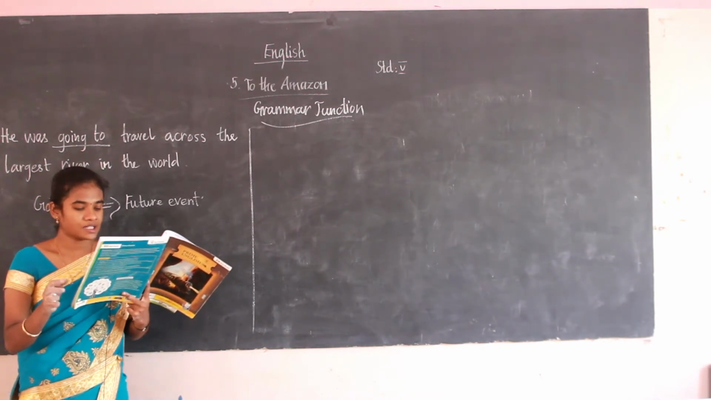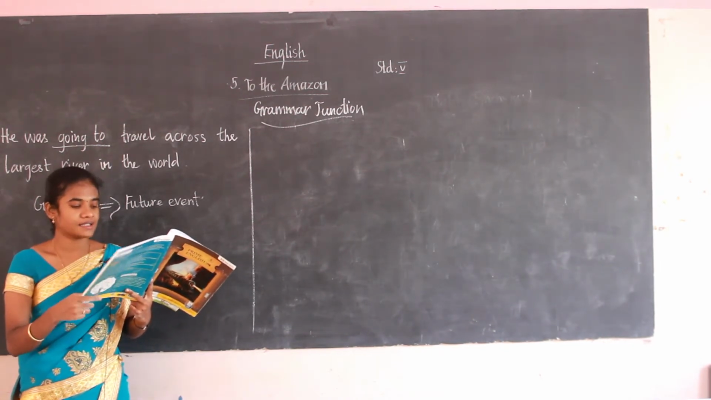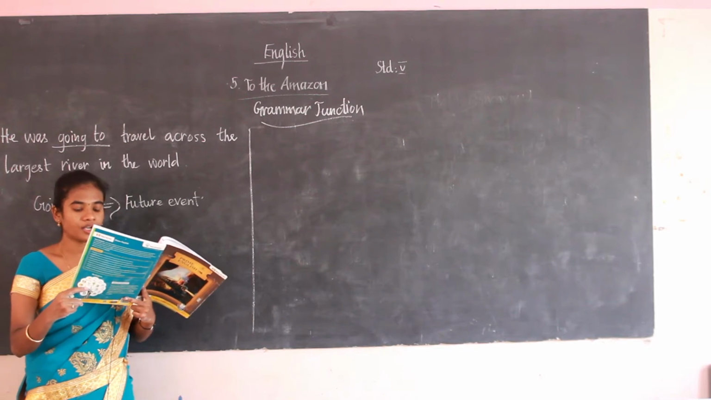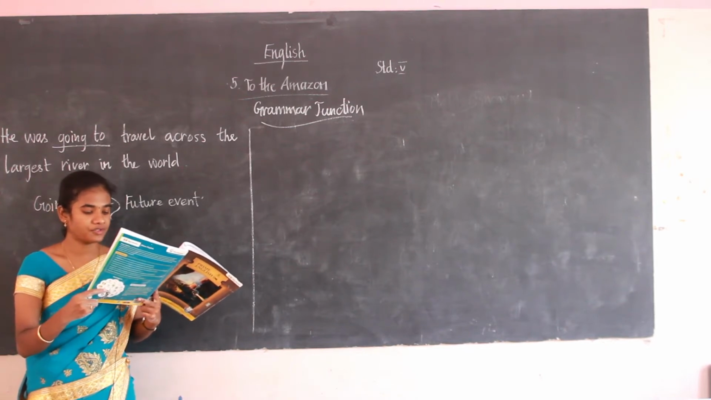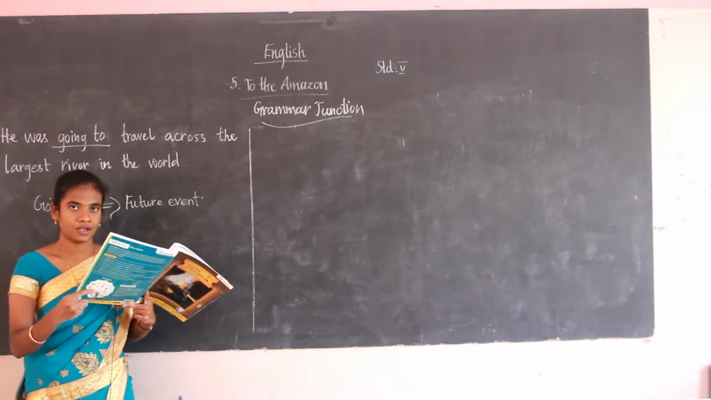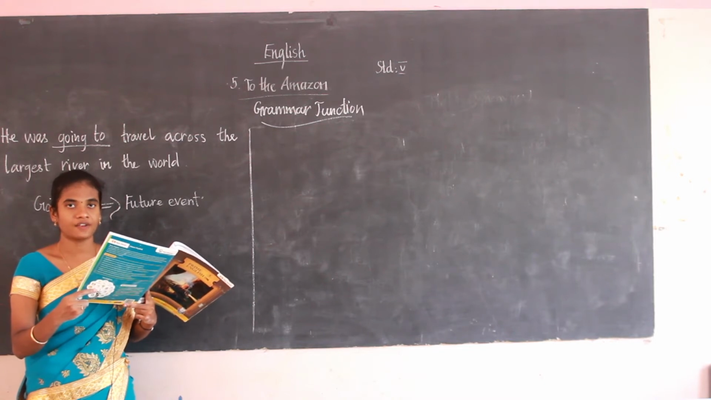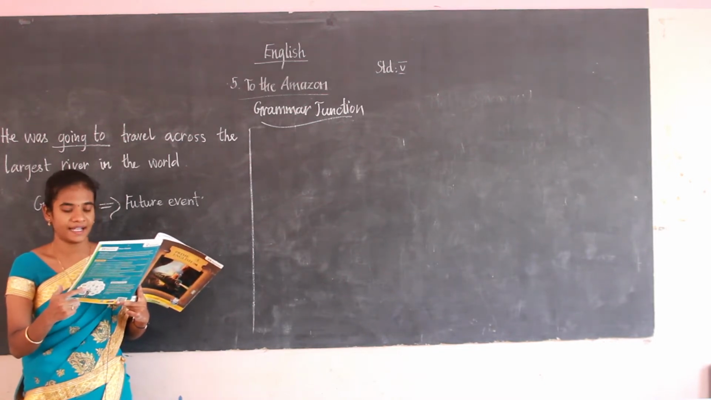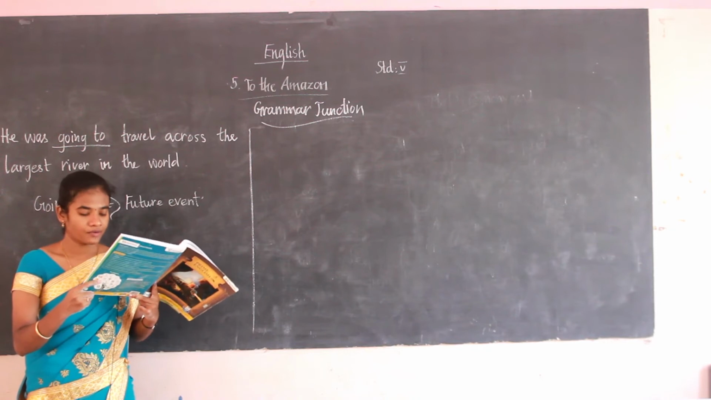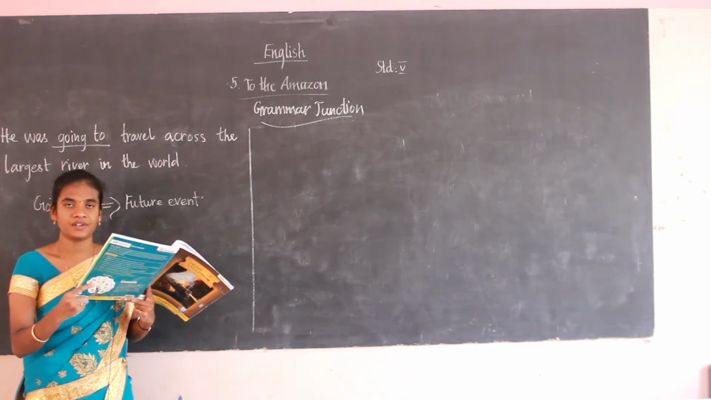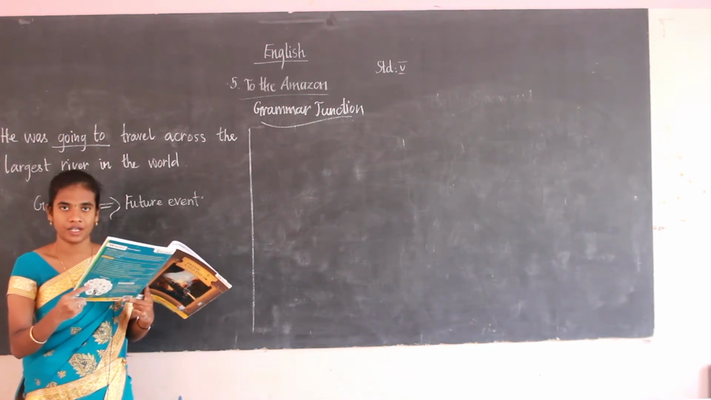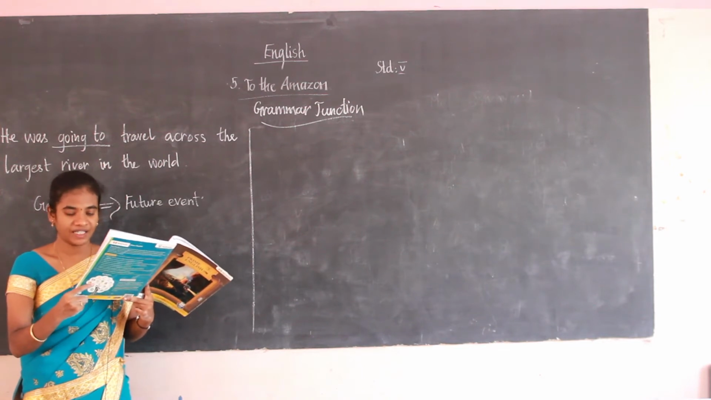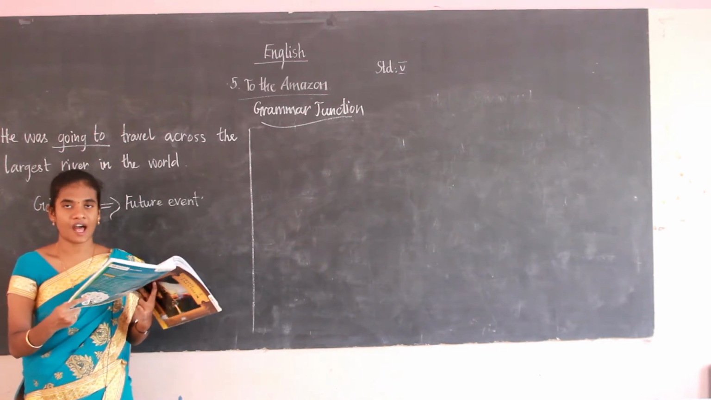Okay, so the next one is the future continuous tense, that is a routine or continuous action over a length of time in the future. For that you have to use shall or will plus be plus verb plus ing. The next one is the future perfect tense. For the future perfect tense, the general form is shall or will plus have plus V3. So the example is will have made.